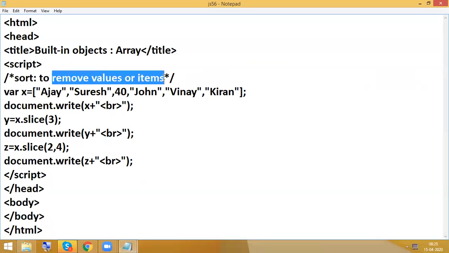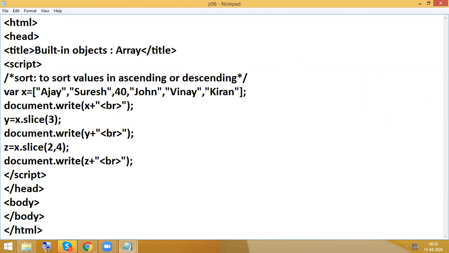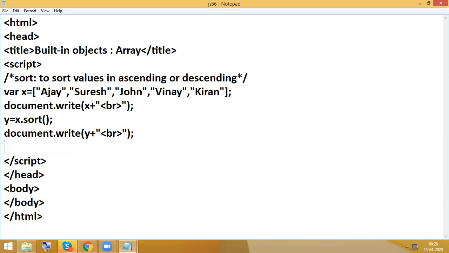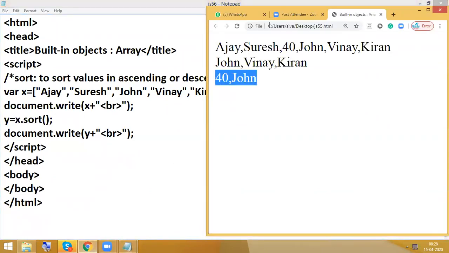So we can sort values in ascending or descending. Here I am going to type x dot sort. So now go and check it.